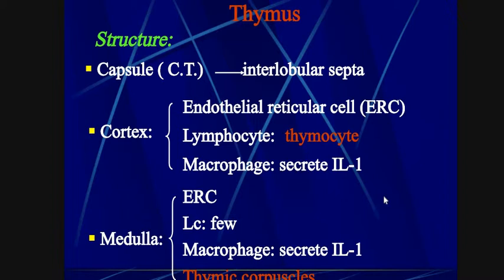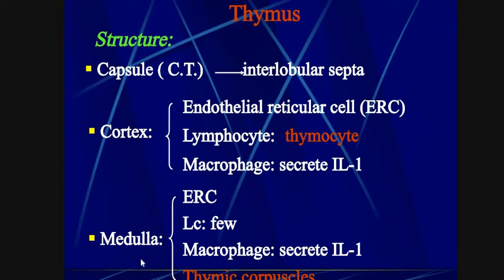Thymus. If we talk about the thymus, it consists of a capsule, which is the outer covering consisting of connective tissue, interlobular septa, this is tuft shape, and this is the outer covering which provides protection to the thymus, and cortex and medulla.